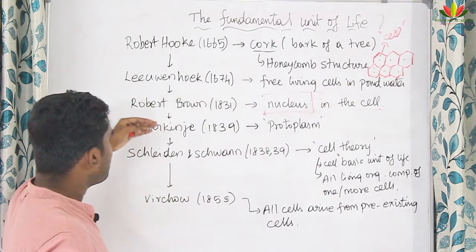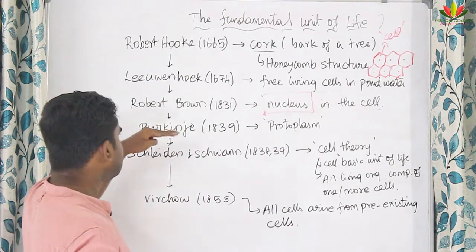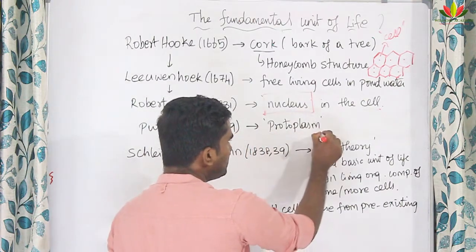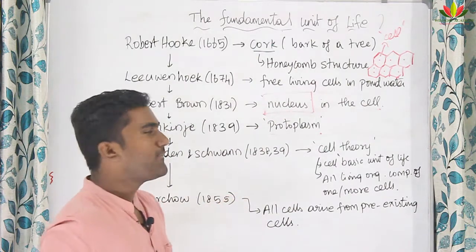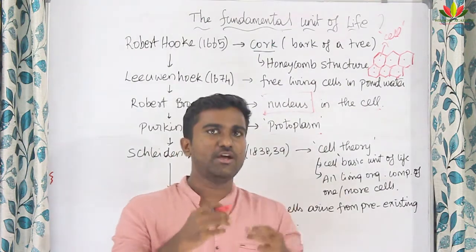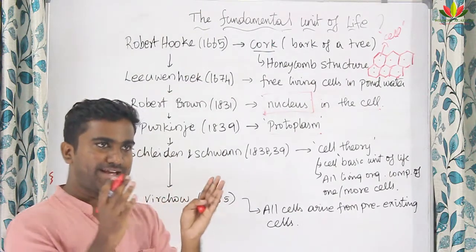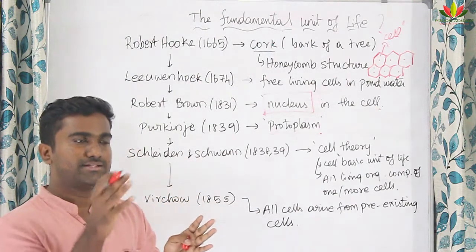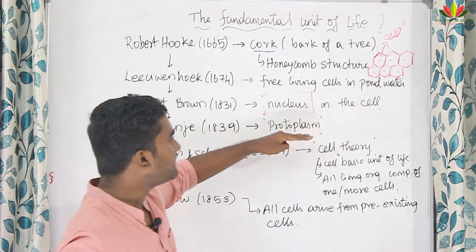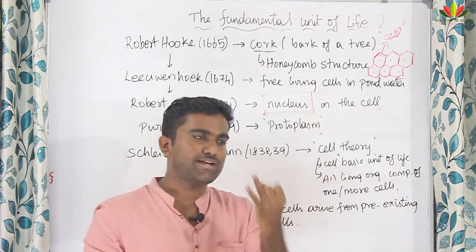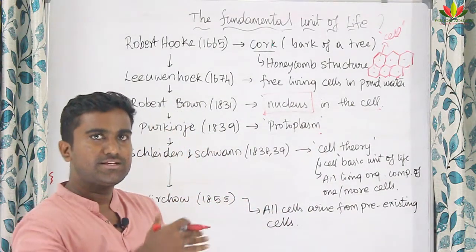The next development is Purkinje, who in the year 1839 found the presence of protoplasm in the cell. Protoplasm is the combination of nucleus, cell organelles and cytoplasm, whatever is present inside the cell membrane, and it is called protoplasm, right? We are going to see detail about the cell organelles, cytoplasm and nucleus in the coming slides.